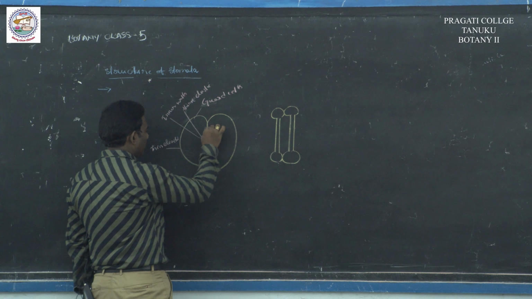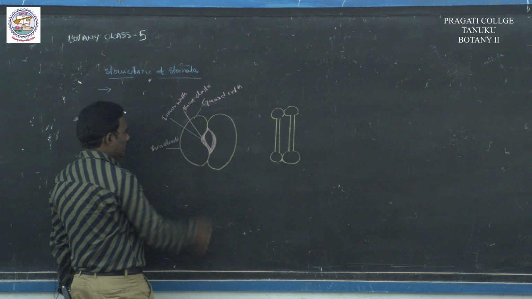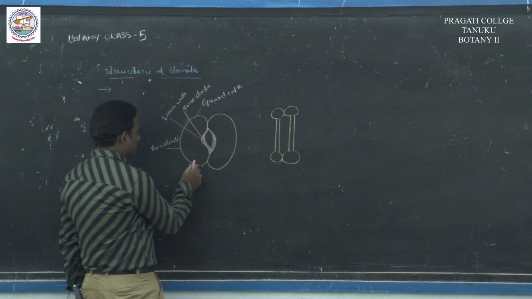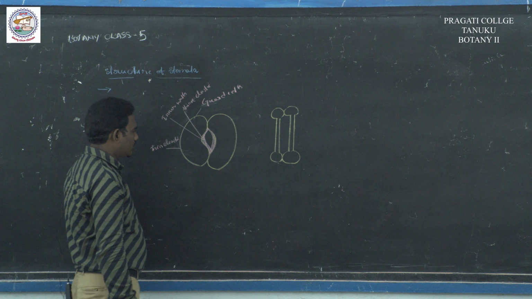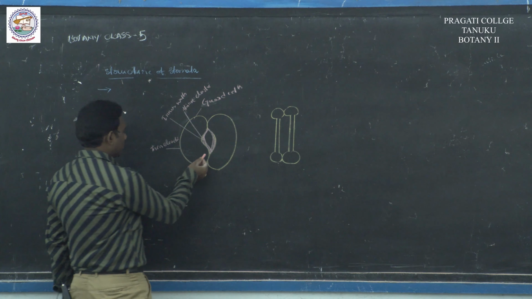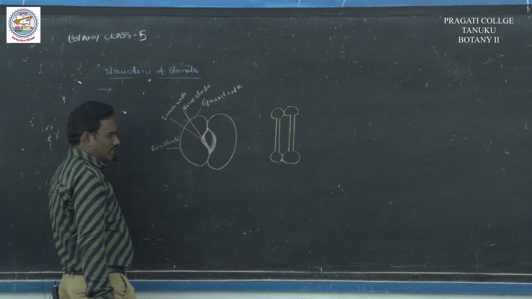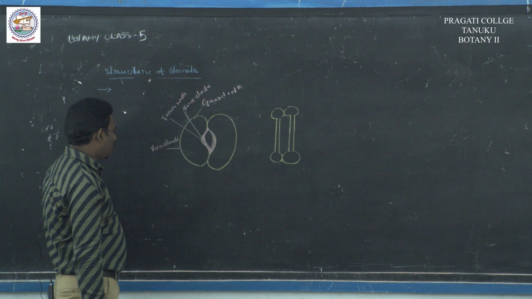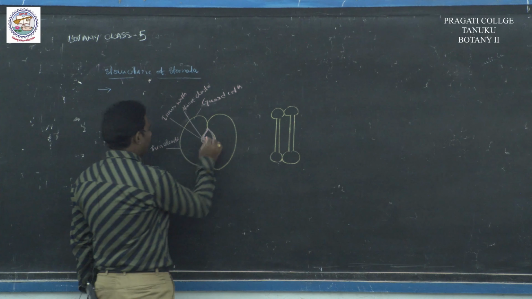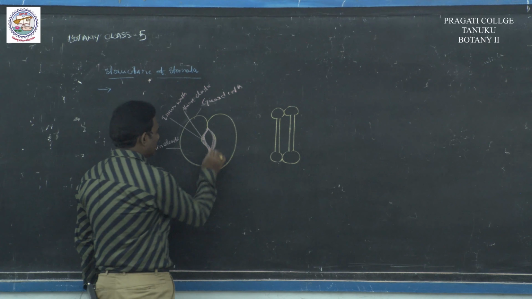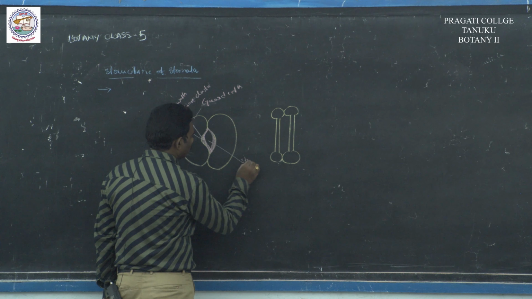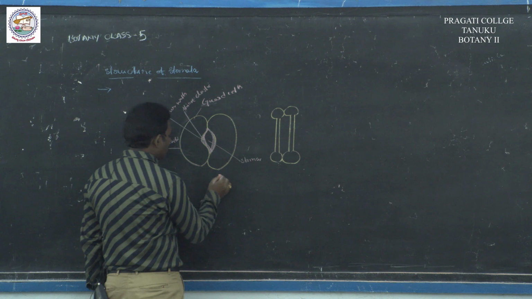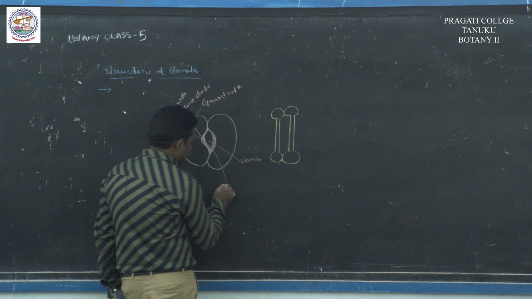The two guard cells are joined into the structure, some crescent shaped, that means half moon shaped. A small tiny pore is present, that is the stoma. This structure is called the stomatal apparatus.